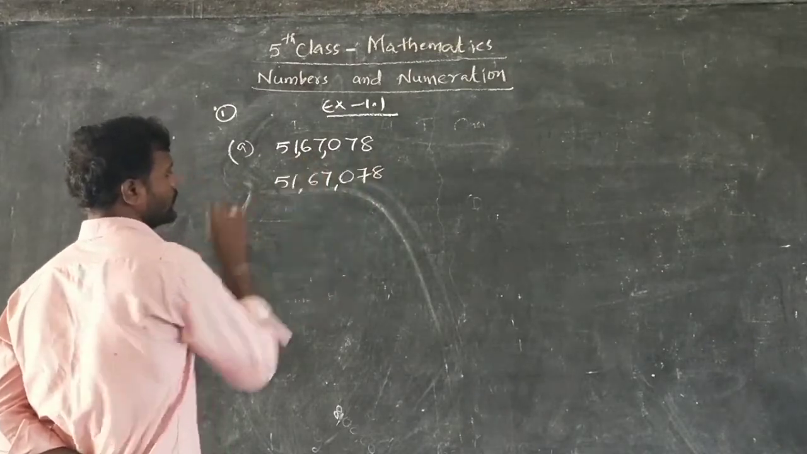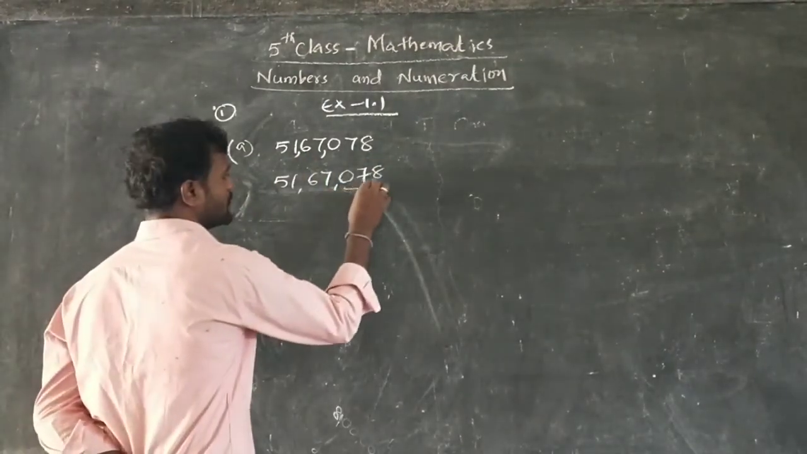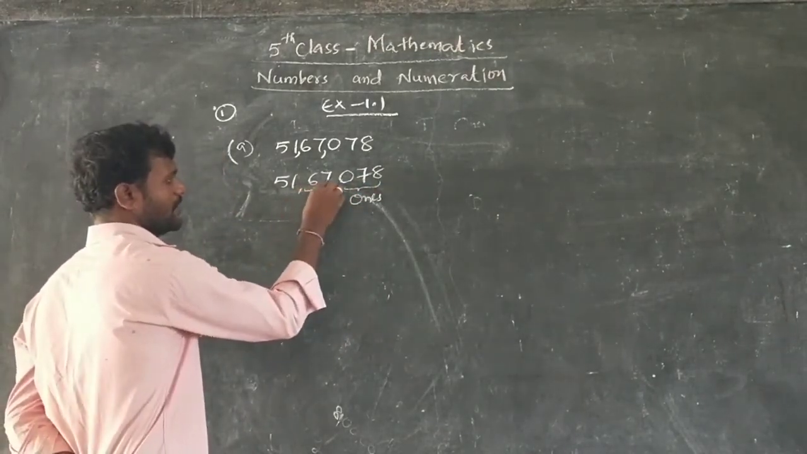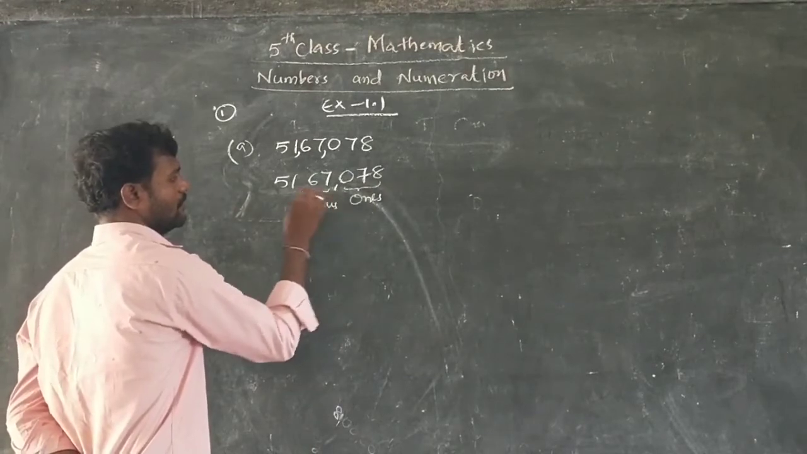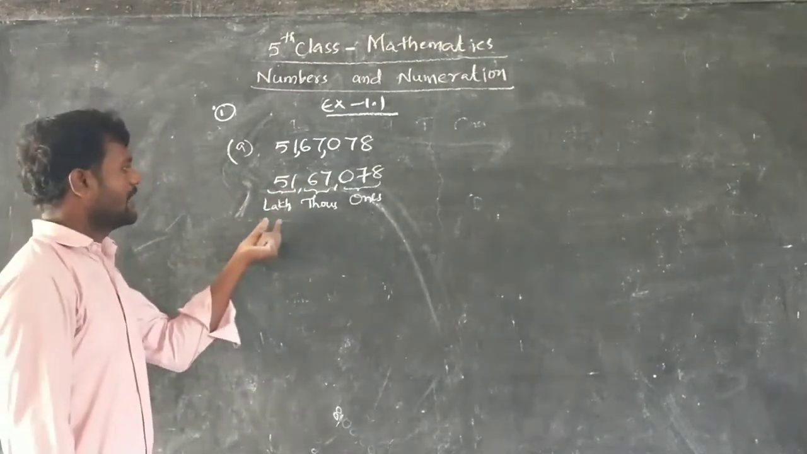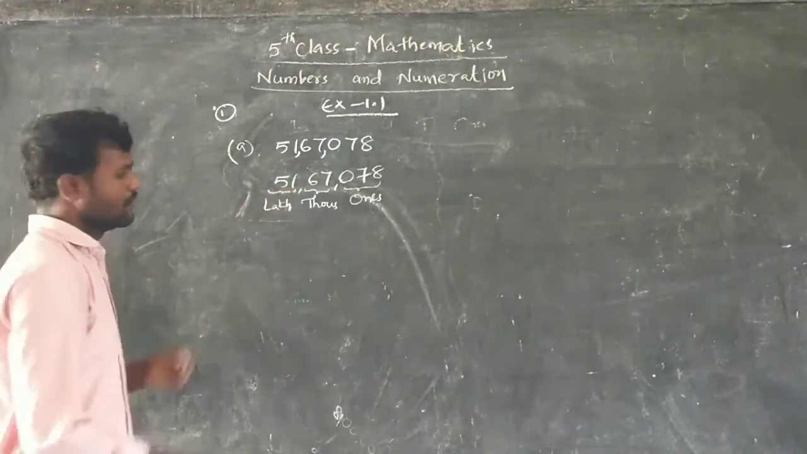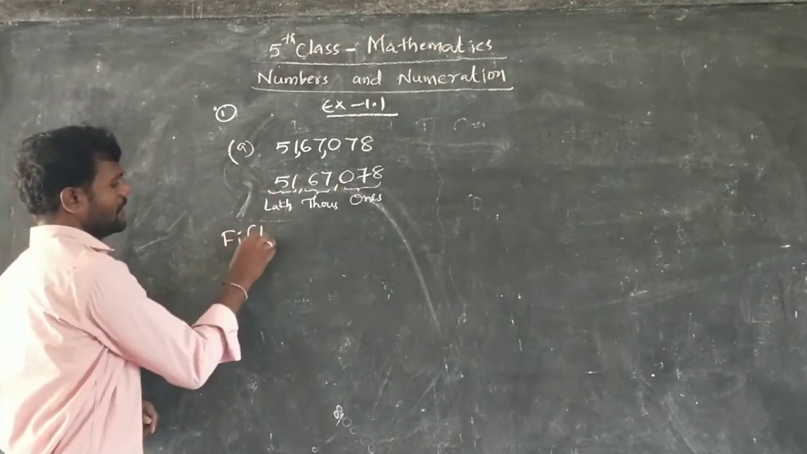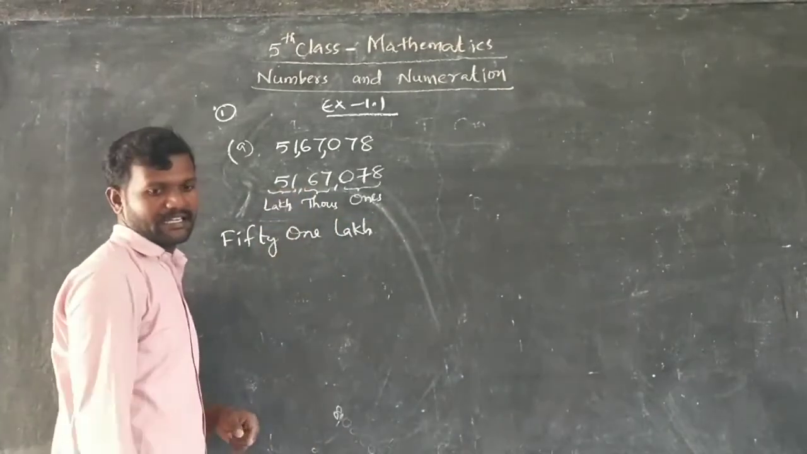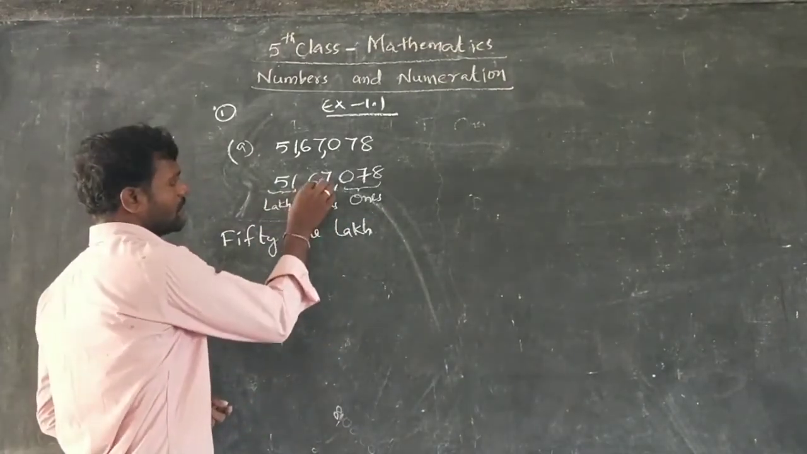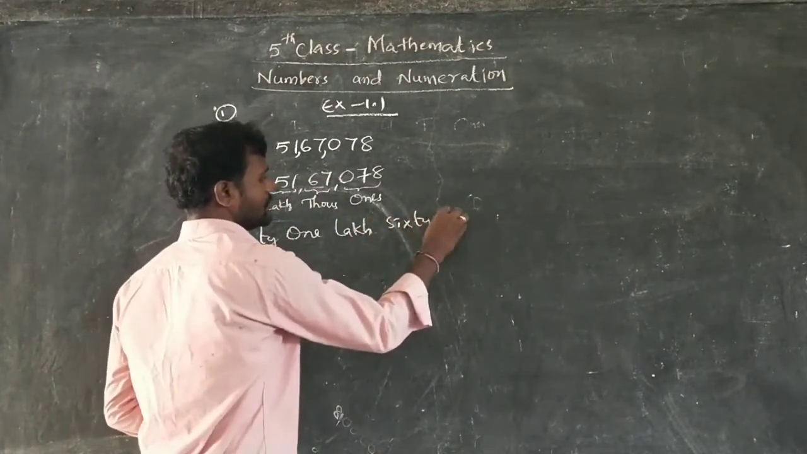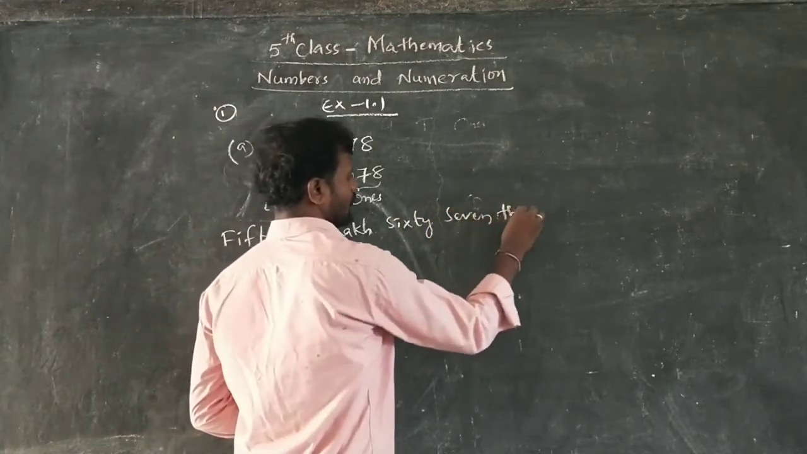5,16,70,78. How can you read this number? Which period is this? Ones period, meaning hundreds period. This is the thousands period. And what is this period? Lakhs period. So how can you read? In the lakhs period, what is there? 51. So we should write 51 lakhs. Next, in thousands, what is there? 67 is there. So 67,000.